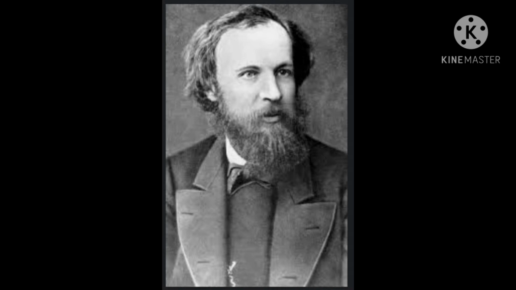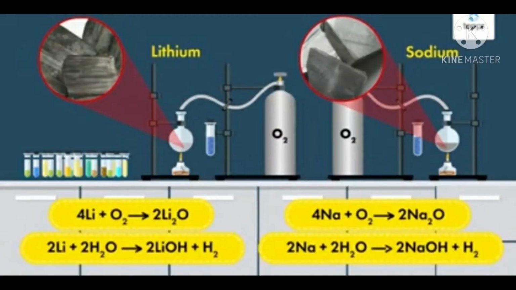At his time, when Mendeleev started his work, there were 63 elements. He reacted each element with hydrogen and oxygen to form compounds. But why only hydrogen and oxygen? Well, he chose these gases because they react with more elements.